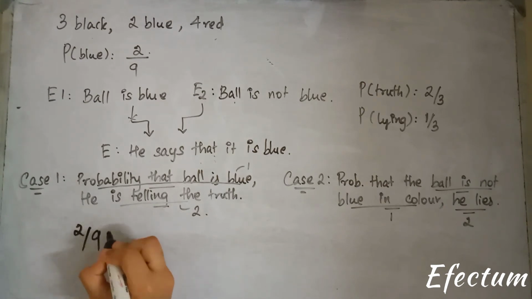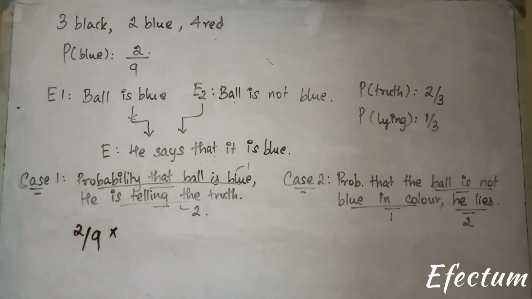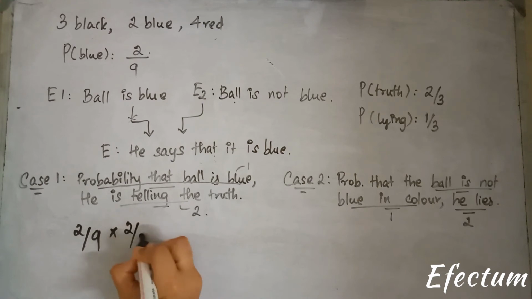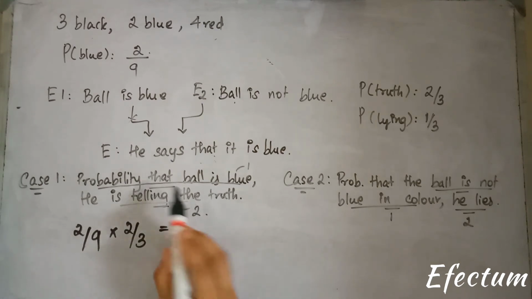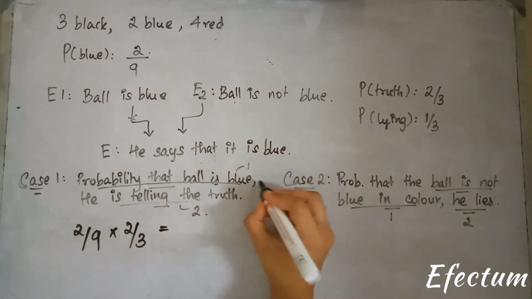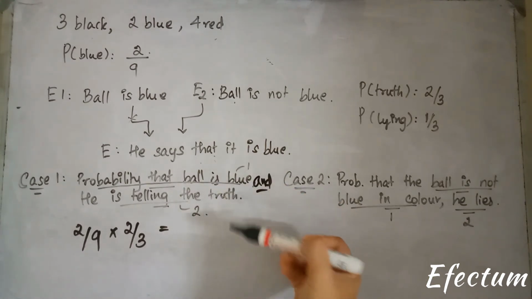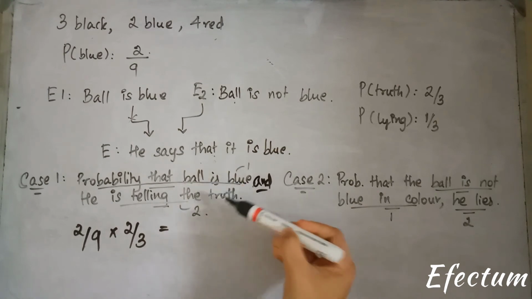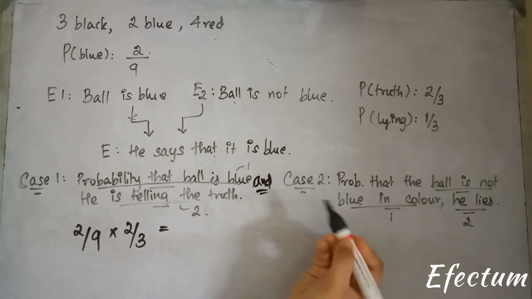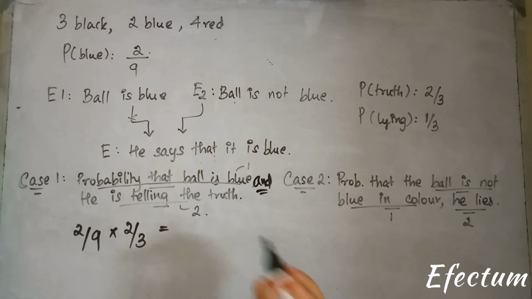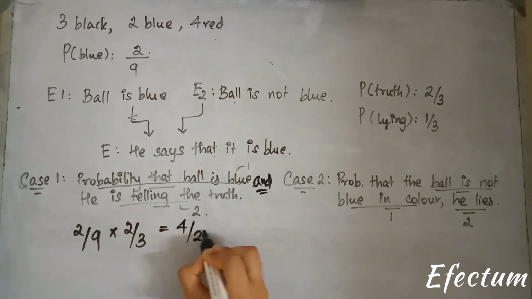Let's look at the next event. He is telling the truth. What is the probability that he tells the truth? 2 by 3. So let's multiply both the events together. Why? Because probability that the ball is blue and there's an invisible and. Both events must happen. Like I've always said, whenever there's an and, it will be multiplication. We have 4 by 27.